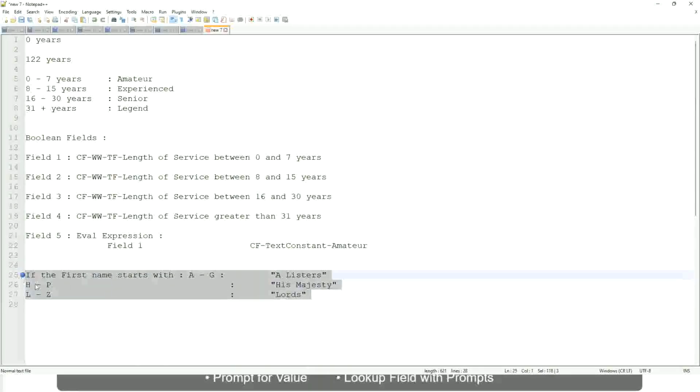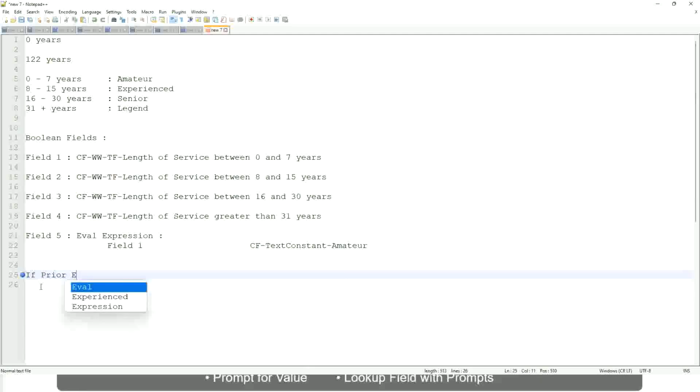Now tell me this, if prior experience, okay, not prior experience, let's not do that. If job profile is or not job profile.